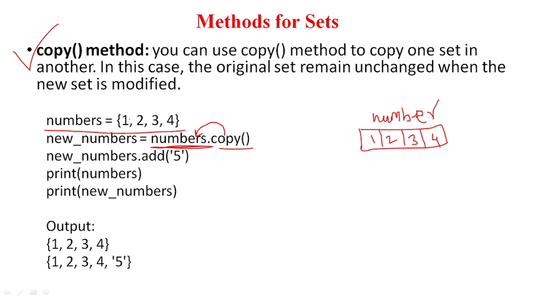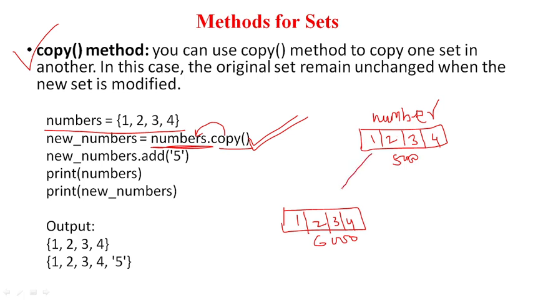So the data from this place 1 2 3 4 will be copied and new memory will be allocated with 1 2 3 and 4. Suppose the address here is 5000, so it will have a different address, suppose it will be 6000, and the same data will be reflected at both the places because of the copy function. Okay, the copy function allows us to create a new memory and copy the data from the existing. The data has been copied from here to here, so one copy is maintained here, one copy is maintained here.